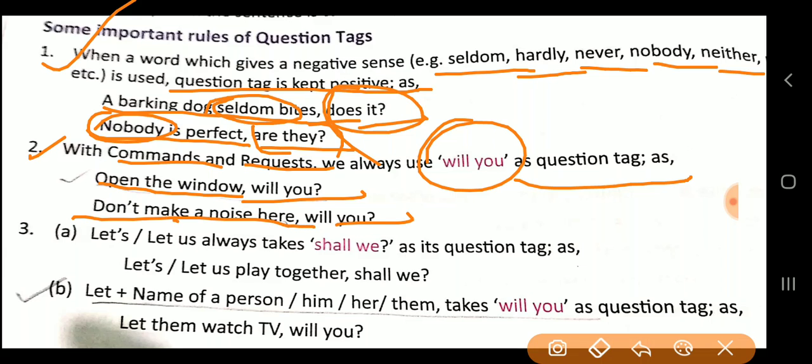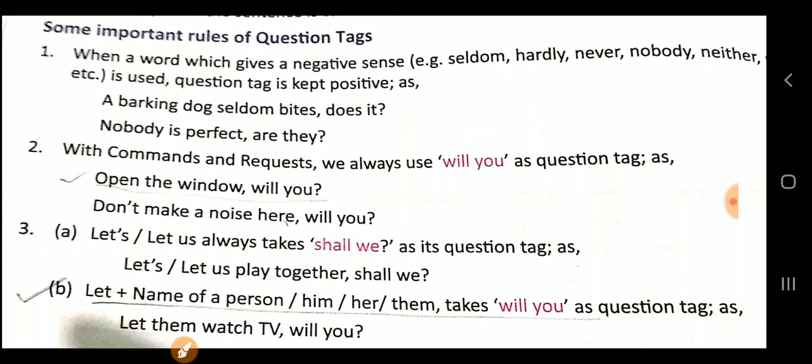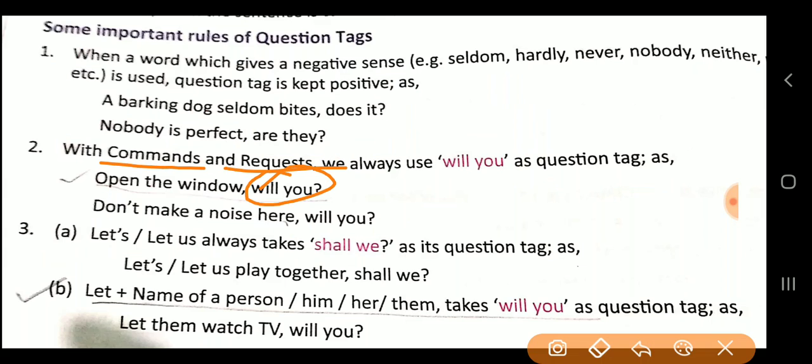Order is given here and request is made there. So after that also you have to put a question tag, so it will come, will you. Always remember that. For a command and a request, will you will be used as the question tag.